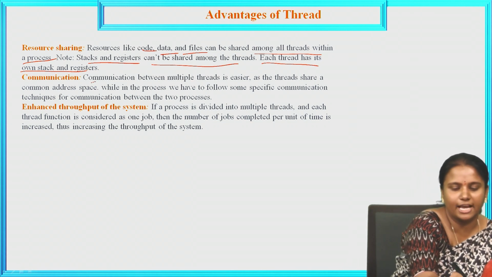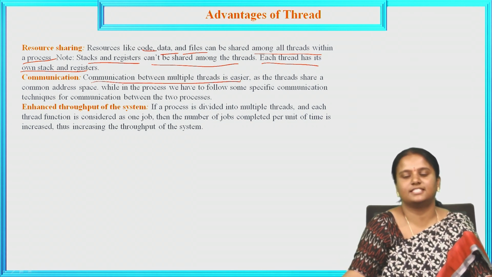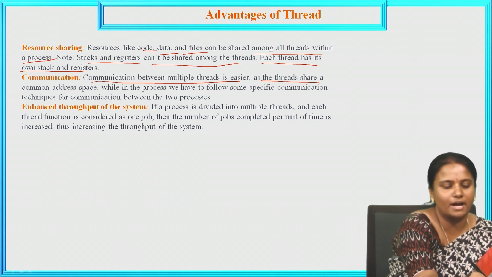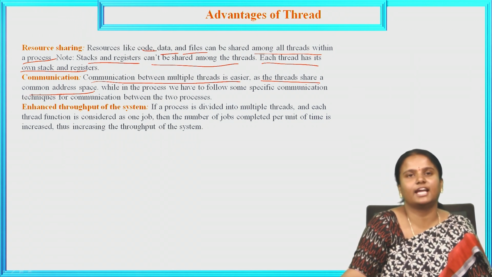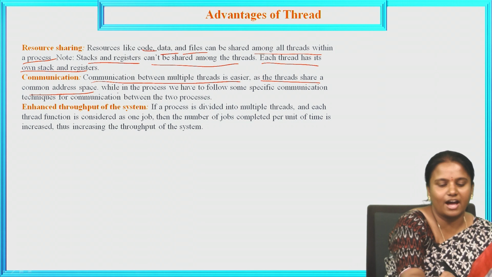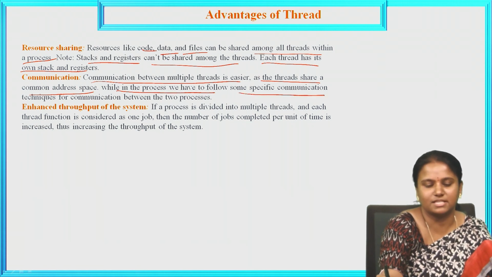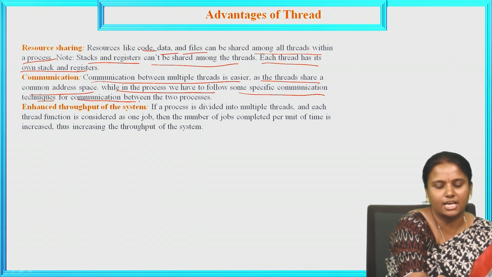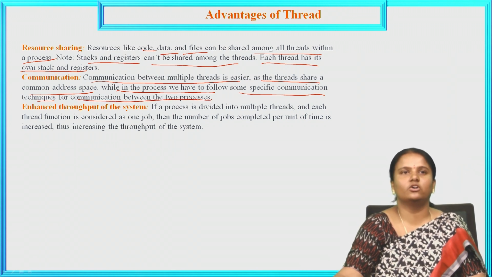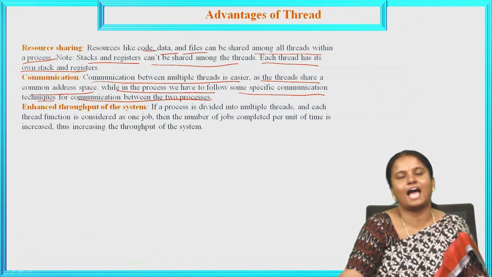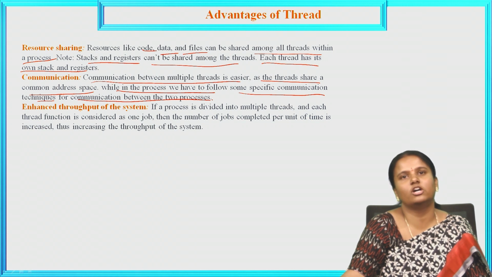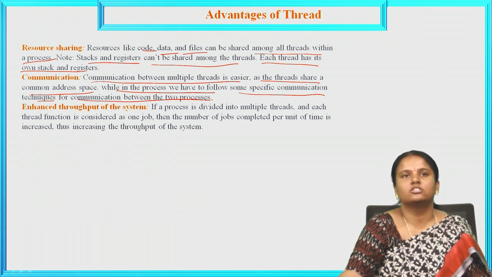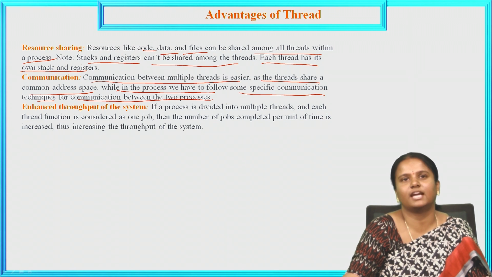Communication. Communication between multiple threads is very easy, as threads share a common address space. By sharing the common address space, they can communicate very easily. While in processes, we have to follow specific communication techniques for communication between two processes, such as network connections, LAN, or even mails. So by providing an address space, you can communicate between two processes. That is communication in multithreading.